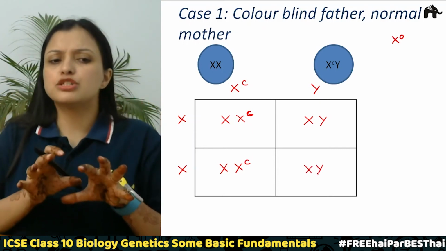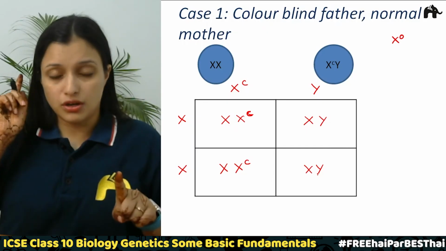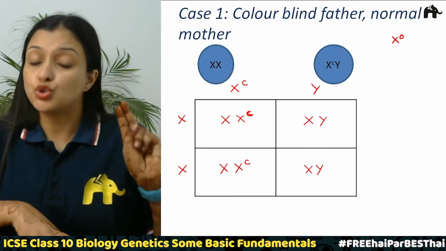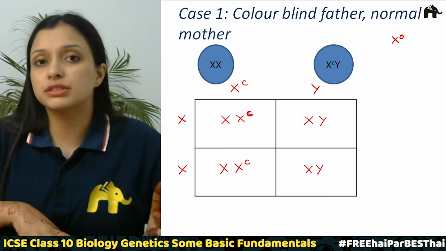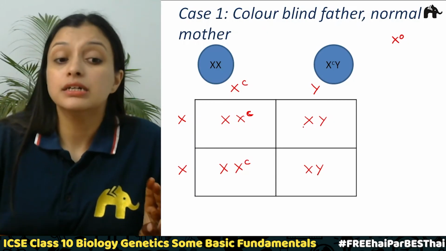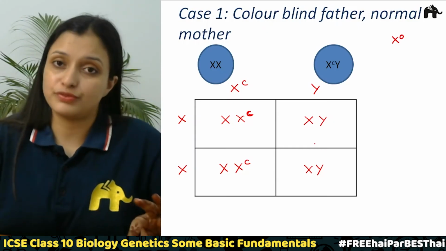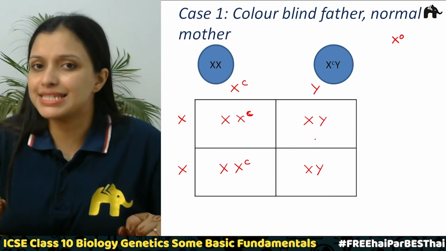So from this Punnett square we have found out that out of the 4 offspring, 2 will be daughters and 2 will be sons, right? And the daughters will be the carriers of the disease, but they are normal, and the sons, they are normal and they are not the carrier of the disease also. Correct? Clear? Let us see what is the case number 2.